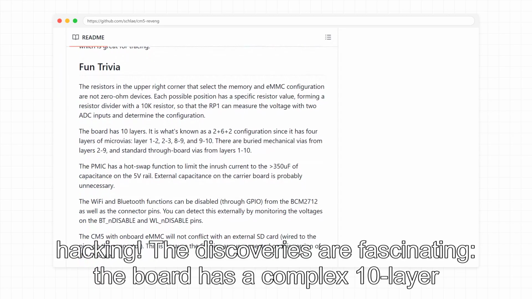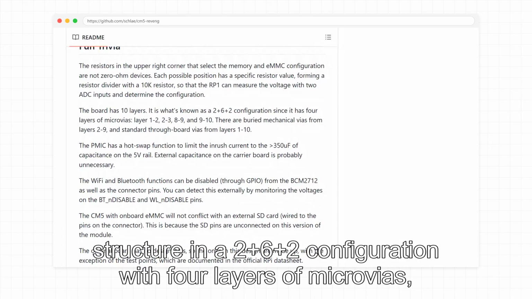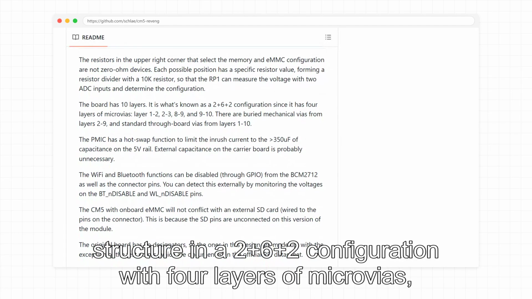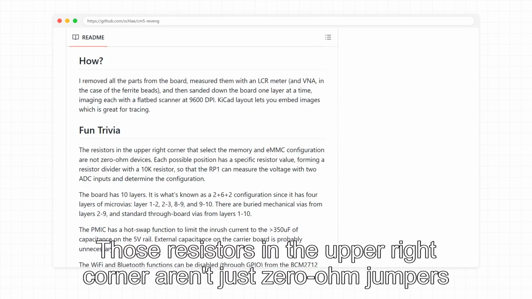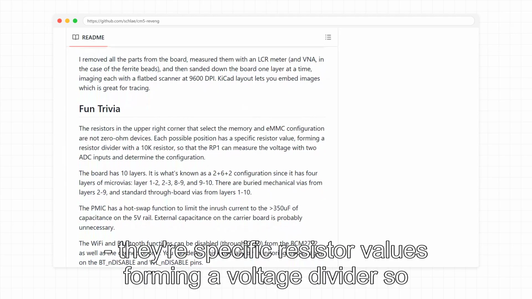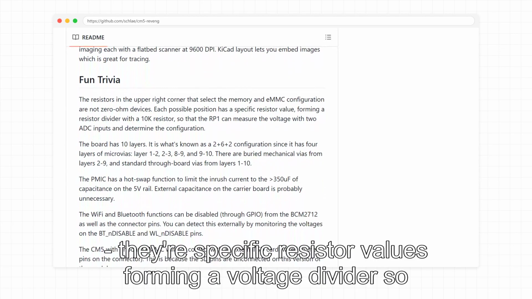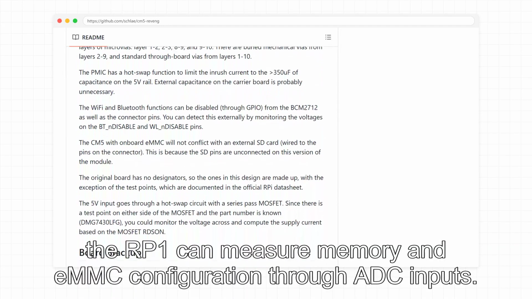The discoveries are fascinating. The board has a complex 10-layer structure in a 2+6+2 configuration with 4 layers of microvias, buried mechanical vias, and standard through-board vias. Those resistors in the upper right corner aren't just 0-ohm jumpers. They're specific resistor values forming a voltage divider so the RP1 can measure memory and eMMC configuration through ADC inputs.